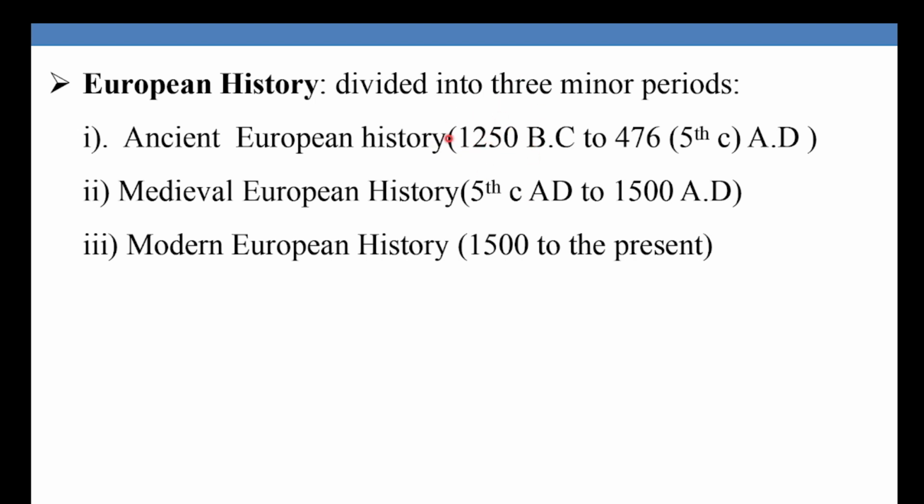1250, the beginning of civilization in Europe. This is also the periodization of European history. European history is divided into three minor periods.